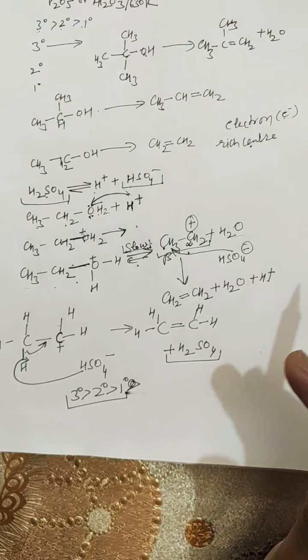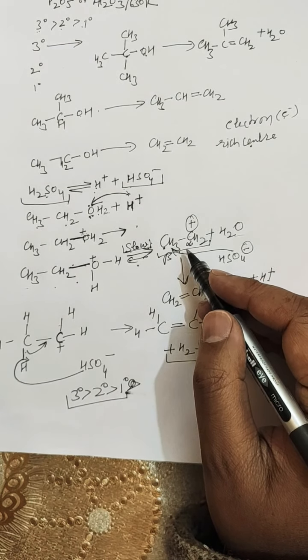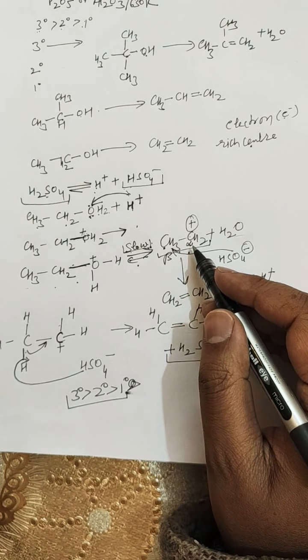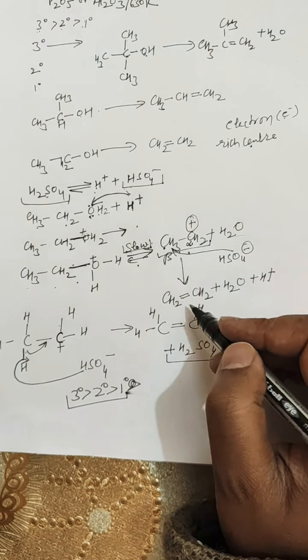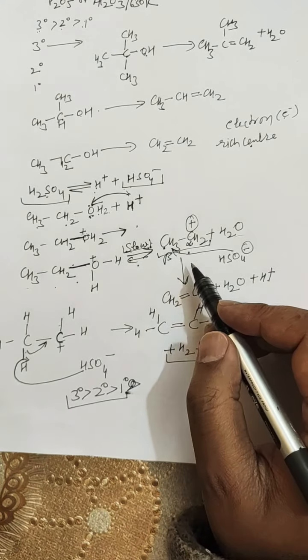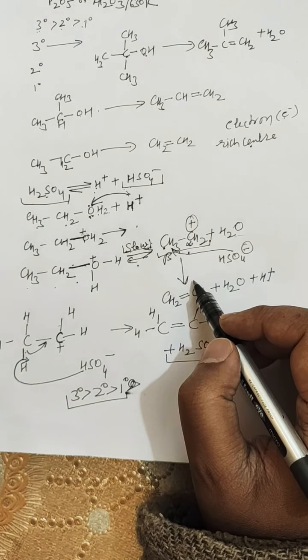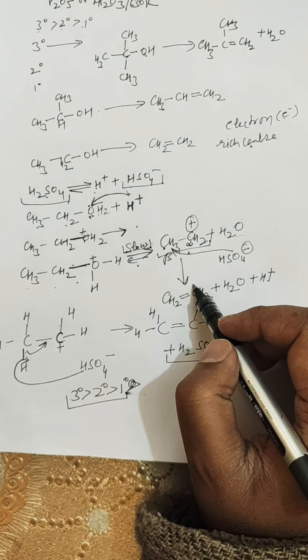The product that will result in the formation of the more stable carbocation will be formed. So many alcohols yield a mixture of alkenes on dehydration, but the more substituted alkene is always the major product.